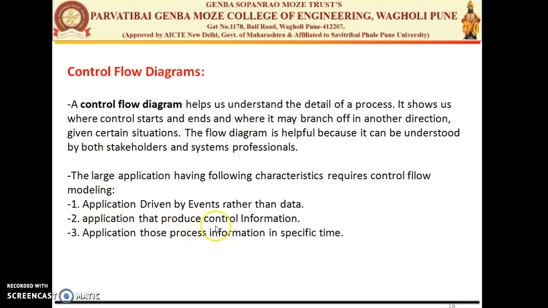Second is an application that produces control information. That means certain timers, certain interrupts, and certain control information are there to transition from one state to another. Third is an application that processes information in a specific time. Specific time means certain timers are there. Suppose the timer expires, then the process changes its state.